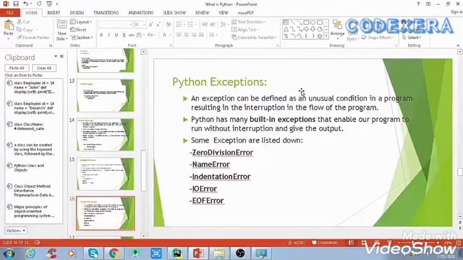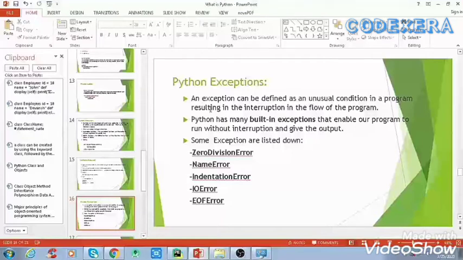Welcome in this tutorial. This is Saurabh, and in this section of the tutorial we are going to learn about Python exceptions. An exception can be defined as an unusual condition in a program resulting in the interruption in the flow of the program. Whenever an exception occurs, the program stops the execution and thus the further code is not executed.